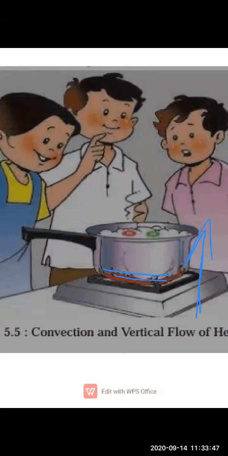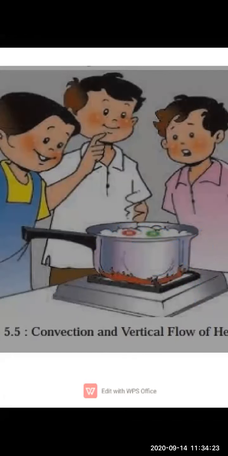Whereas the upper portion, where the water was cooler, will move downward, because the water is coming upward from the base.